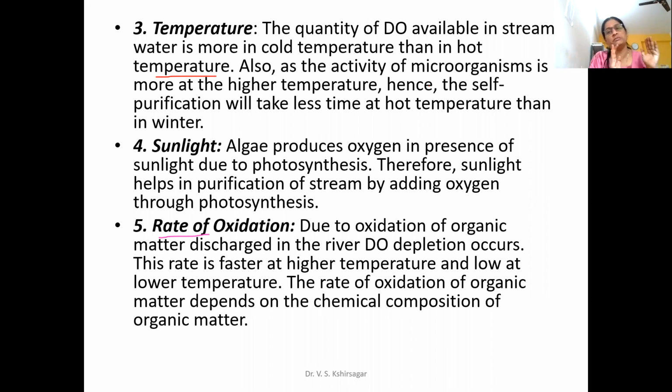This is one concept, meaning it holds up to a certain temperature only. Up to 50 or 55 degrees Celsius it is okay. Up to that, at least 6 to 7 milligram per liter of dissolved oxygen will be observed in standard or purified water. But if you raise the temperature beyond that, it will decrease.